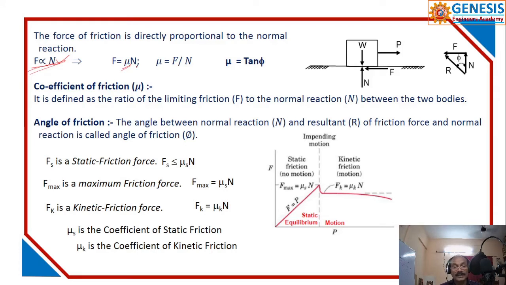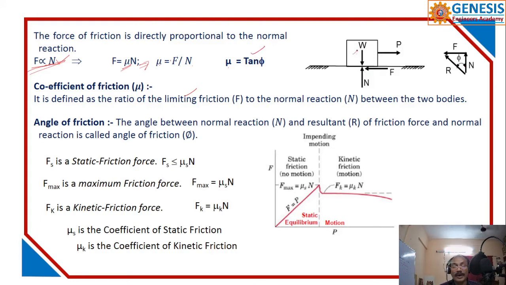What is meant by coefficient of friction? The coefficient of friction mu is equal to F by N, where F is the frictional force, which we also call limiting friction, and I will explain that now. Also, mu is equal to tan phi. These terms are discussed here.